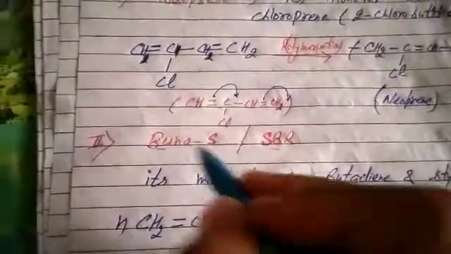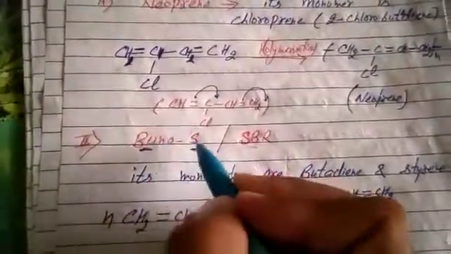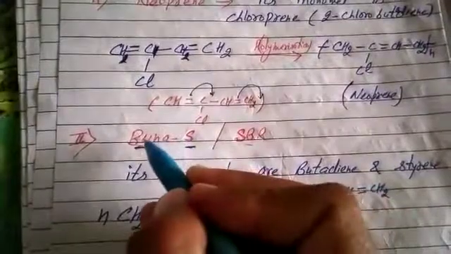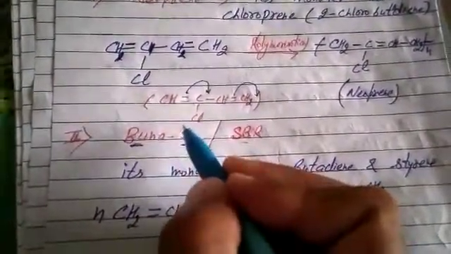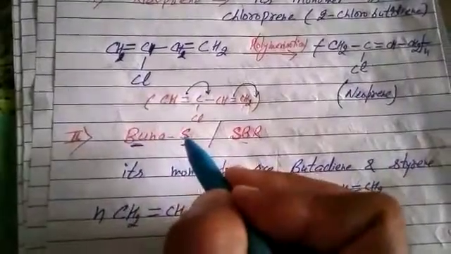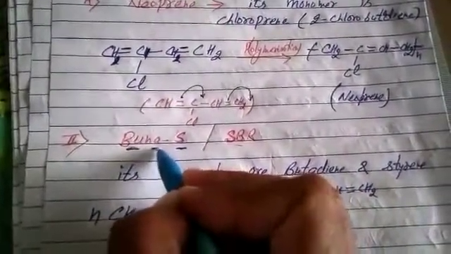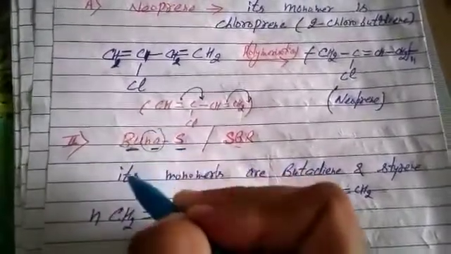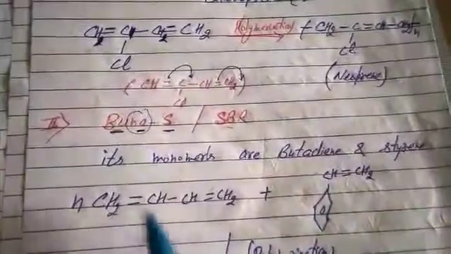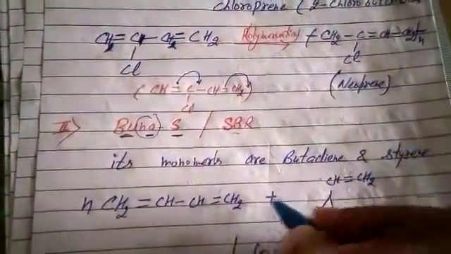Students, Buna-S, its monomers are butadiene and styrene. The monomers are given in the name of the polymer. Butadiene and styrene, and Na, natrium, that is sodium. It acts as the polymerization agent. Again, monomers are butadiene and styrene. Students, it's butadiene and it's styrene, all of you know.